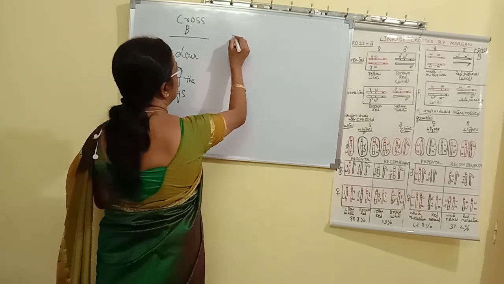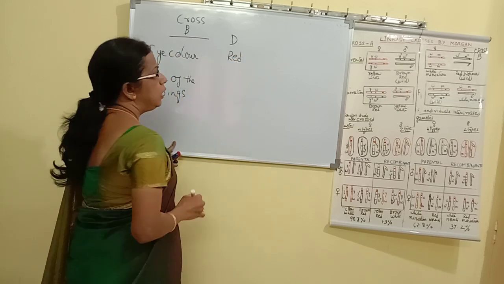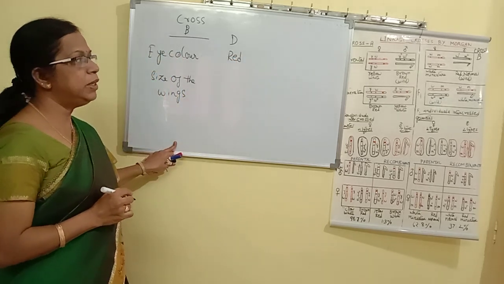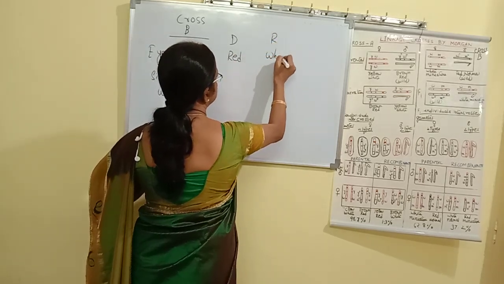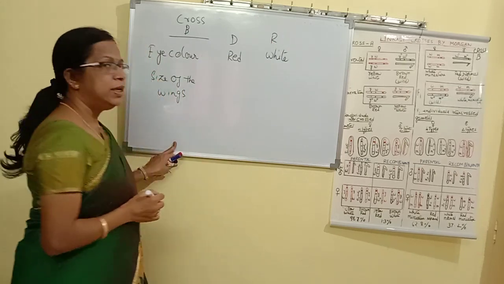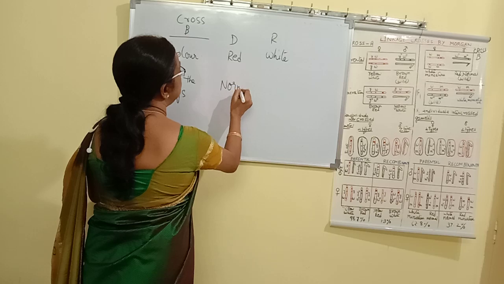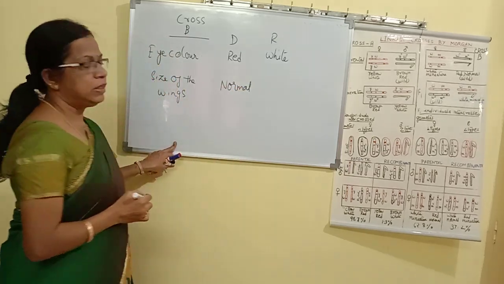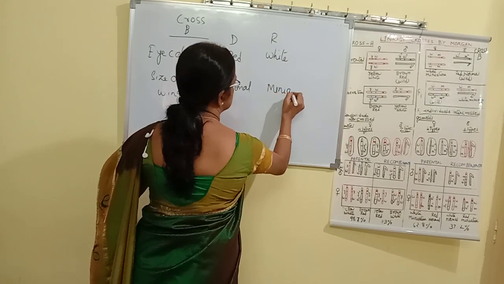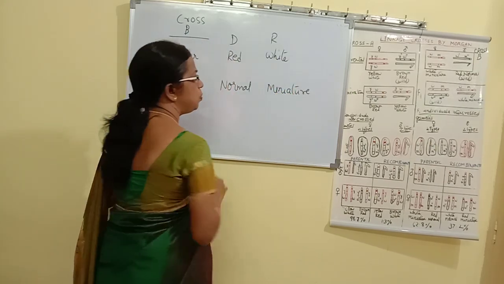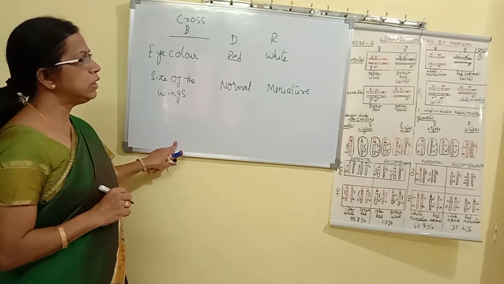What is the dominant eye color? The dominant eye color is red, and its recessive is white. Size of the wings: dominant means normal wings, and its recessive character is miniature wings. Miniature means very small size wings.